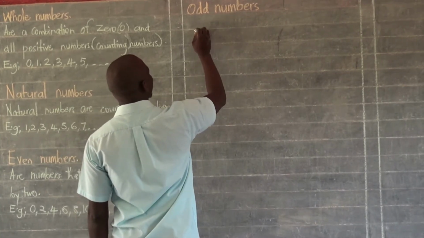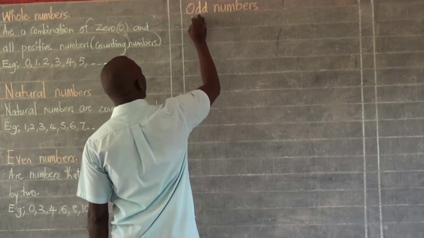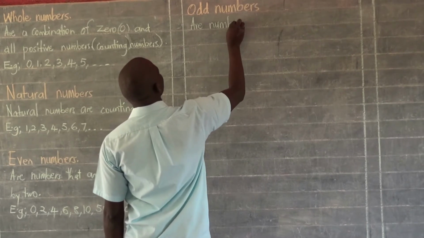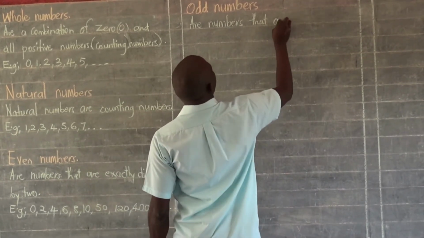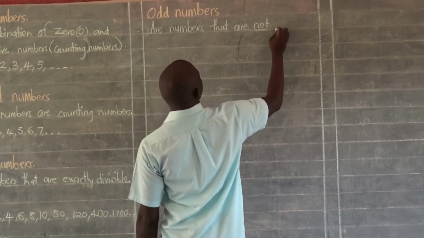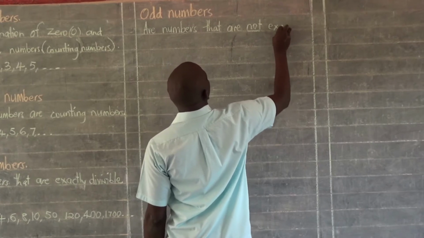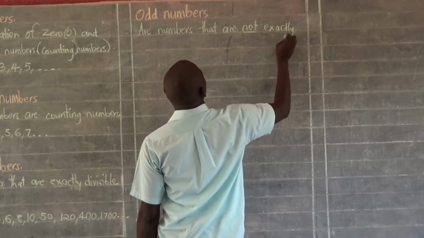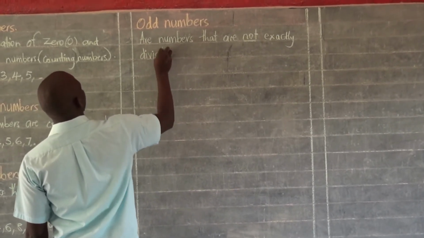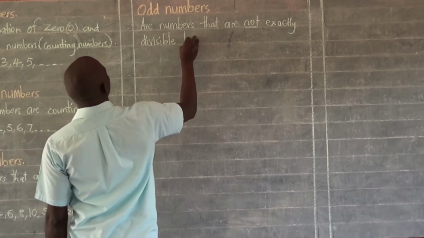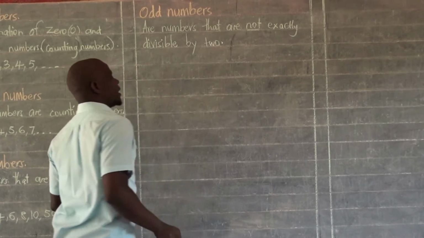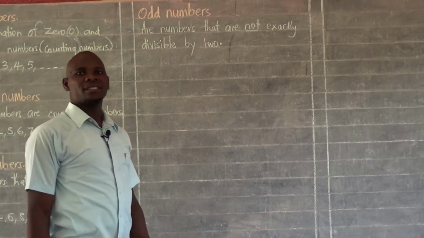She has said odd numbers are numbers that are not, mark this word, that are not exactly divisible by 2. They are numbers that are not exactly divisible by 2.